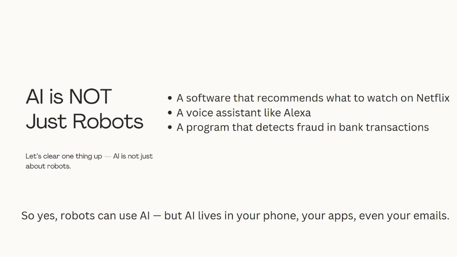Let's clear one thing up. AI is not just about robots. AI can be a software that recommends what to watch on Netflix, a voice assistant like Alexa, a program that detects fraud in bank transactions. So yes, robots can use AI, but AI lives in your phone, your apps, even your emails.